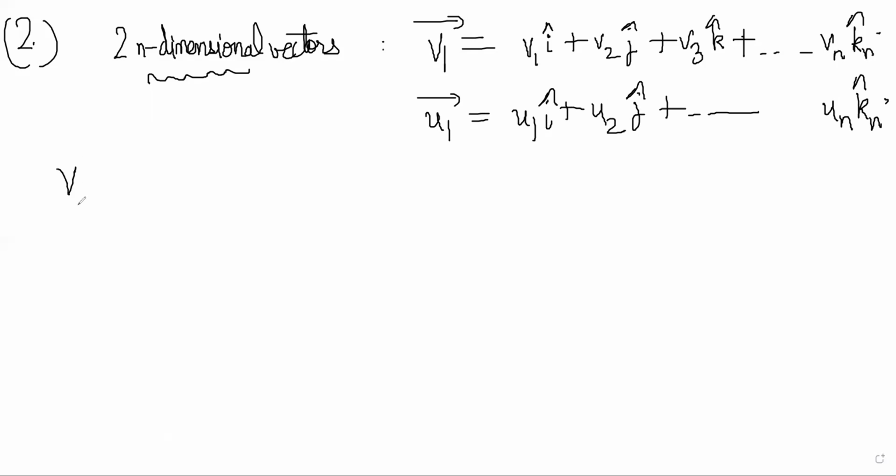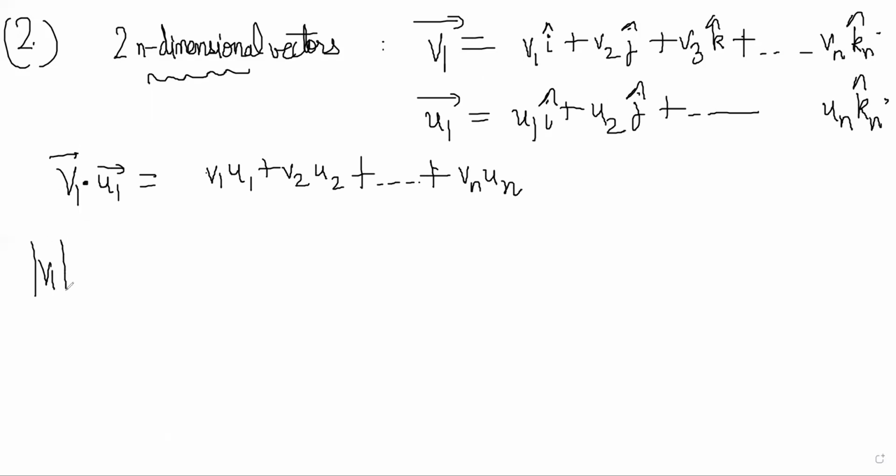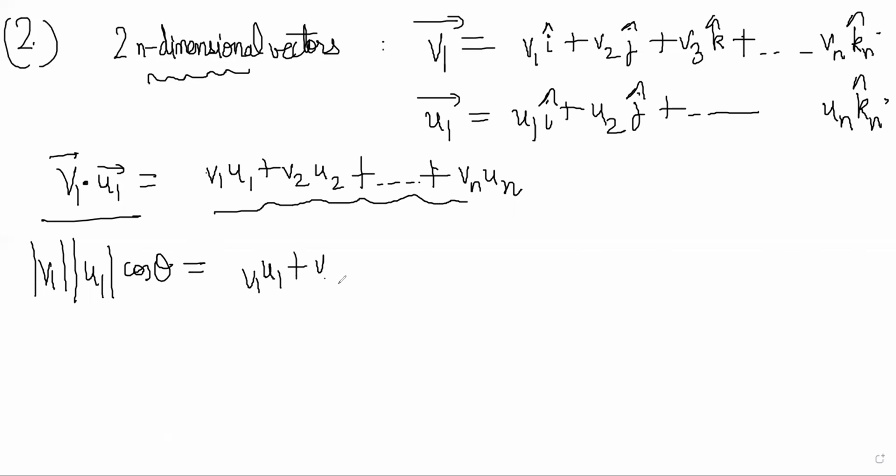Now we know that dot product is defined how? The dot product of two vectors would be v1 u1 plus v2 u2 plus so on till vn un, right? And we know dot product has an alternative definition, which is this. So we have mod v mod u cos theta is equal to this, right? Is equal to v1 u1 plus v2 u2, so on, plus vn un, right?